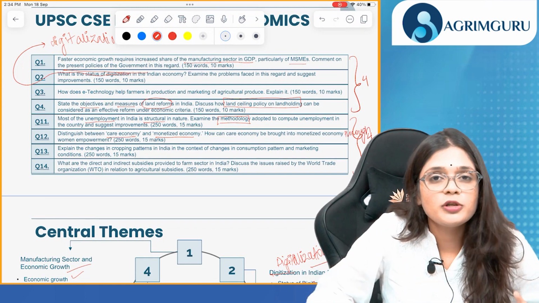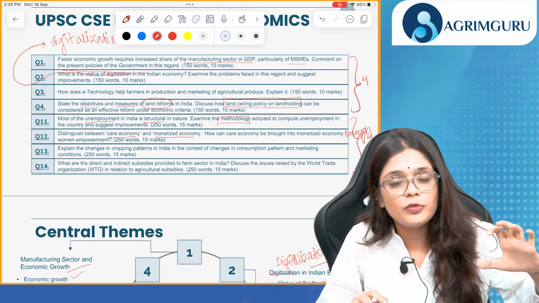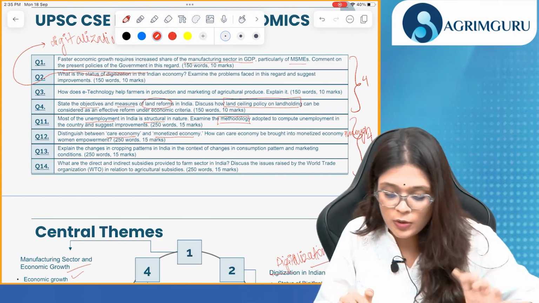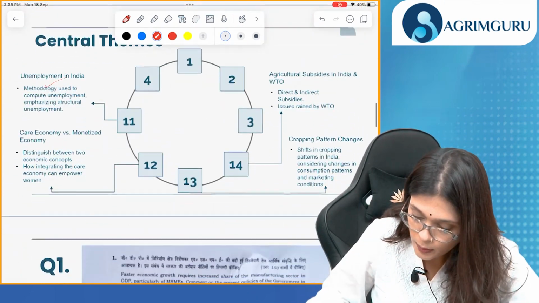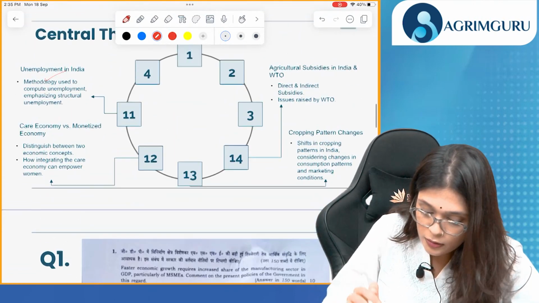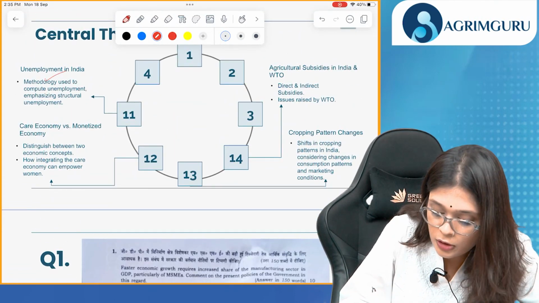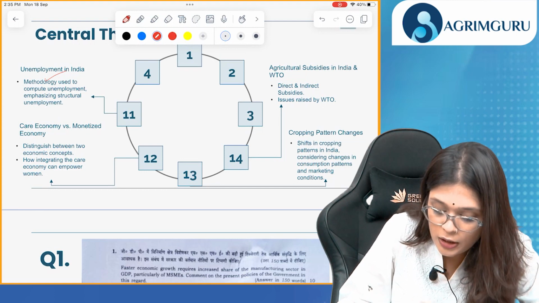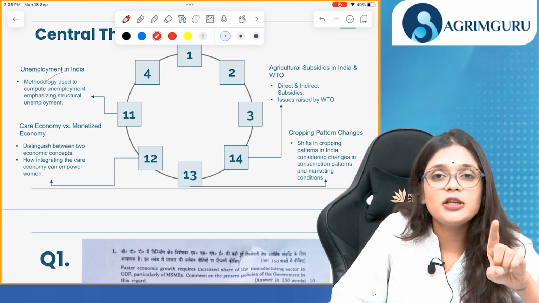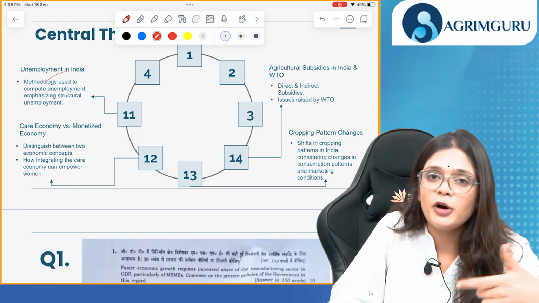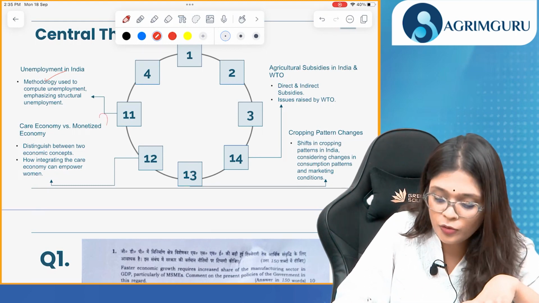Okay? Now, this is about inclusive growth because we need to empower women as well. So, our central theme revolves around care economy, monetized economy, and how integrating the care economy into the monetized economy will empower women. So this is your central theme that you need to focus on.